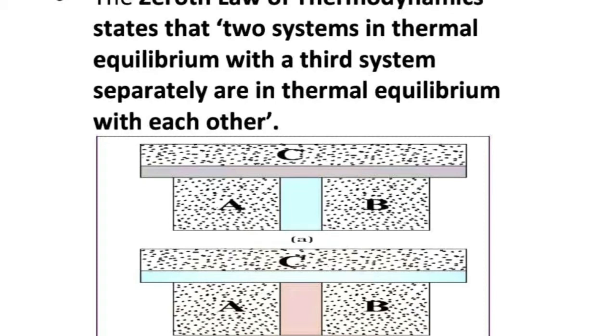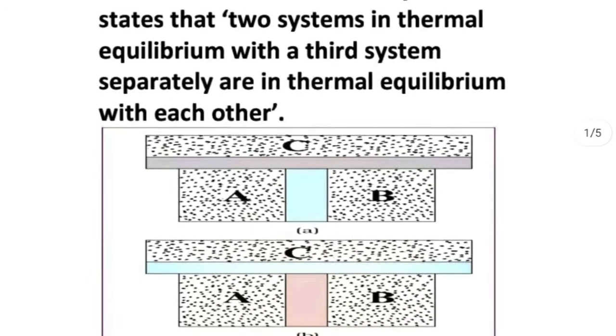It means that A and C are in thermal equilibrium and B and C are in thermal equilibrium. If so, according to the zeroth law, the two systems A and B will be in thermal equilibrium with each other. That is the meaning of the zeroth law.